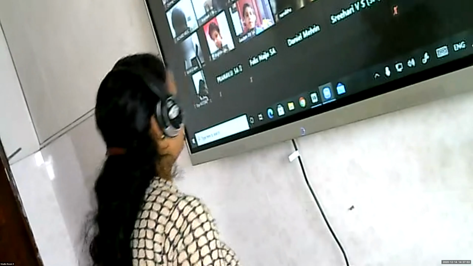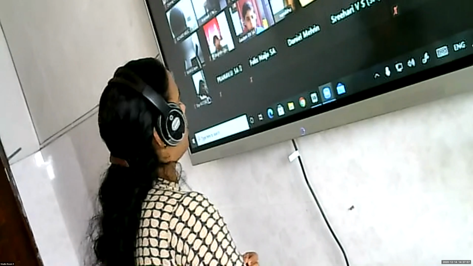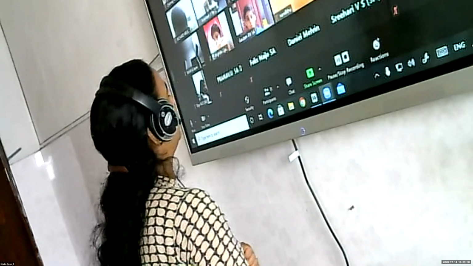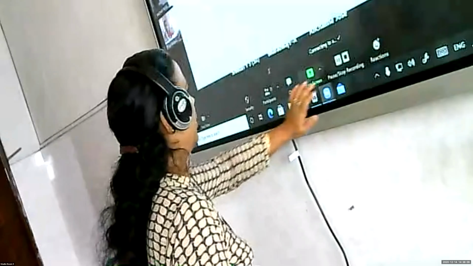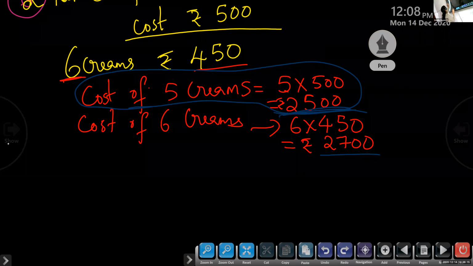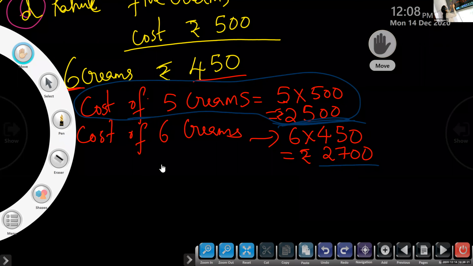Okay. So Gautam, you have to multiply by the cost. The cost is 500. You were multiplying with the gram. That was a mistake. Here for 5 creams, how much does Rahul have to pay?